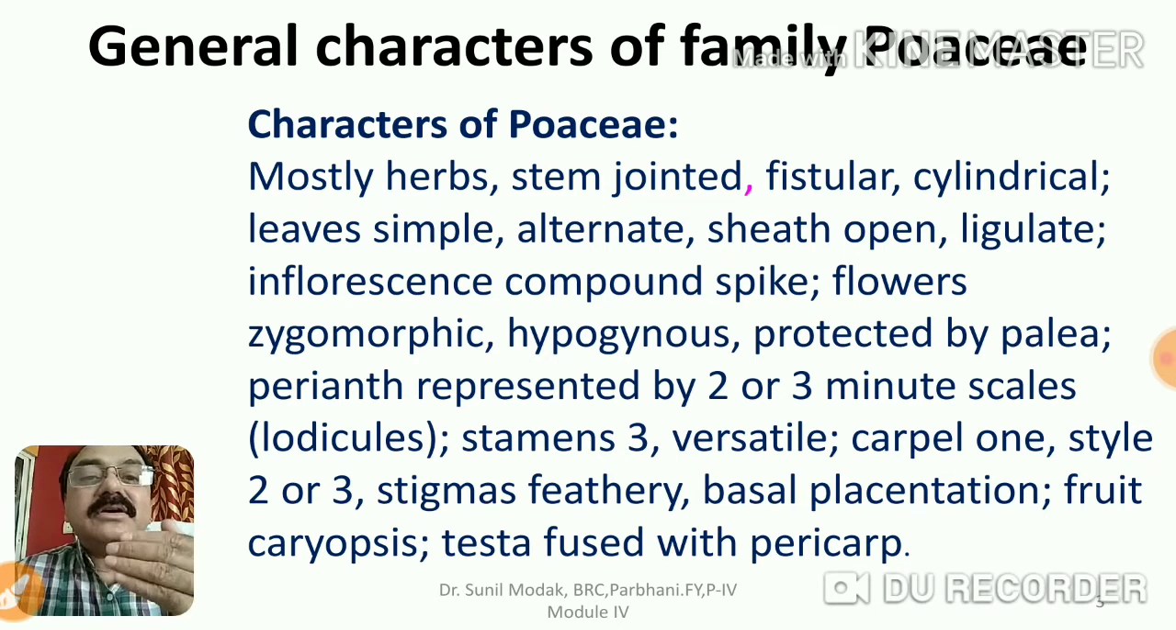Then if we take the section of the ovary, we will see that the ovule is arising from the base, which we call basal placentation. The fruit is very typical, caryopsis.